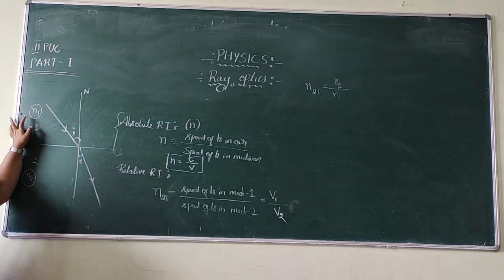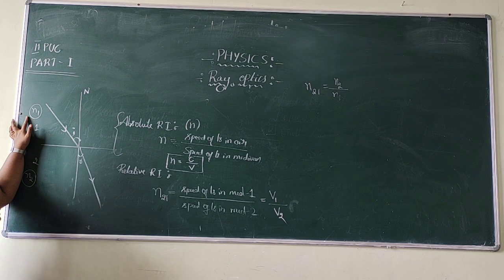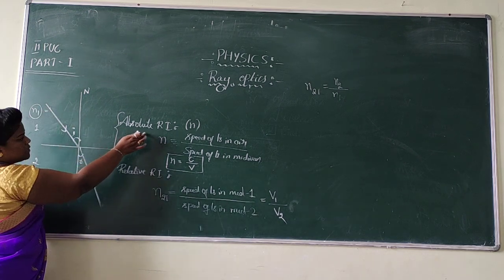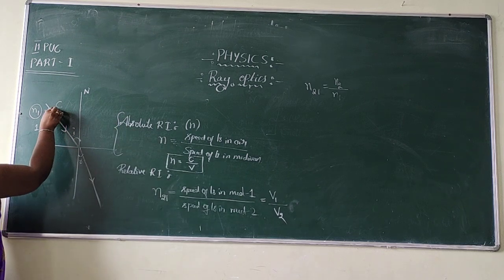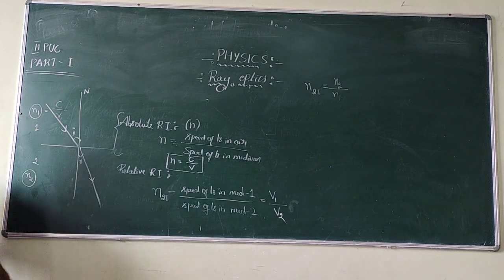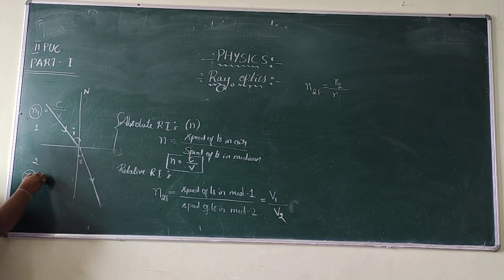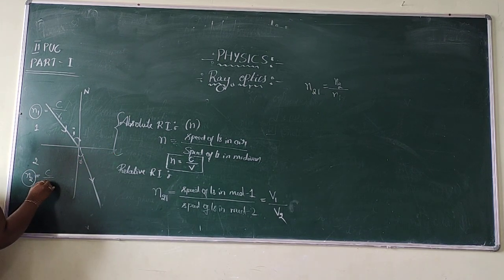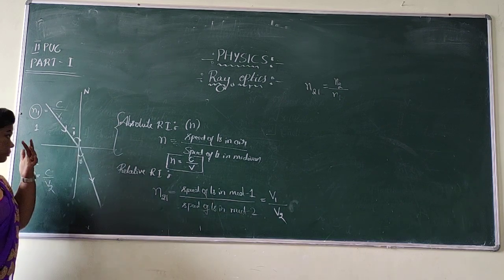Assume I want to write the refractive index of the first medium, which is N1. Using the absolute refractive index, N1 can be written as C by V1. Similarly, N2 is C by V2.